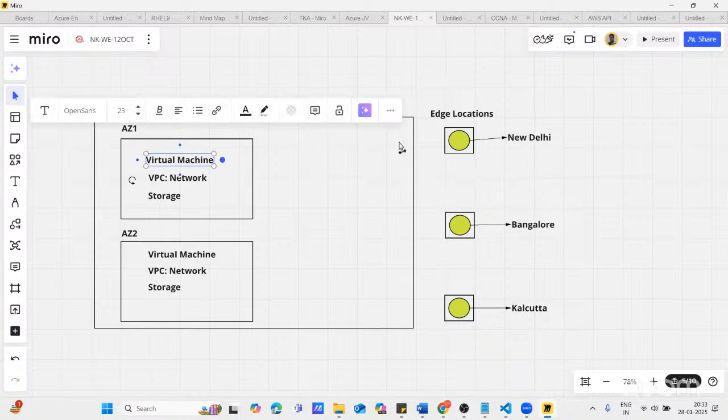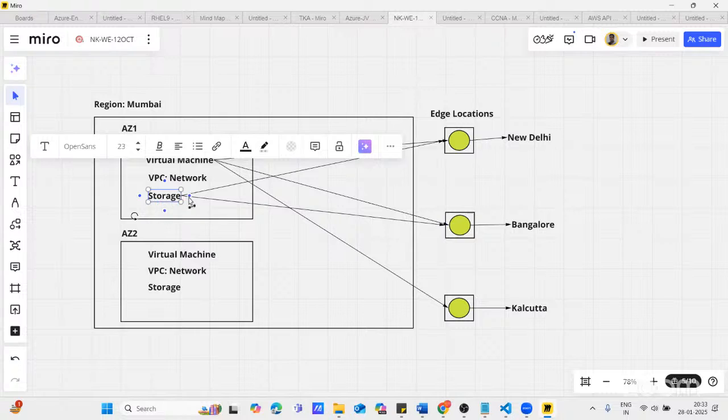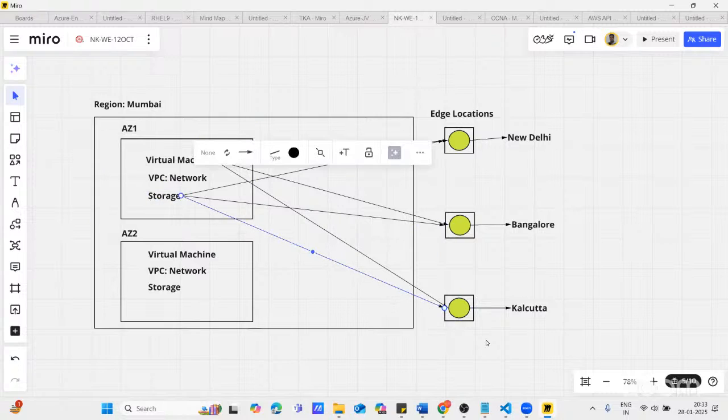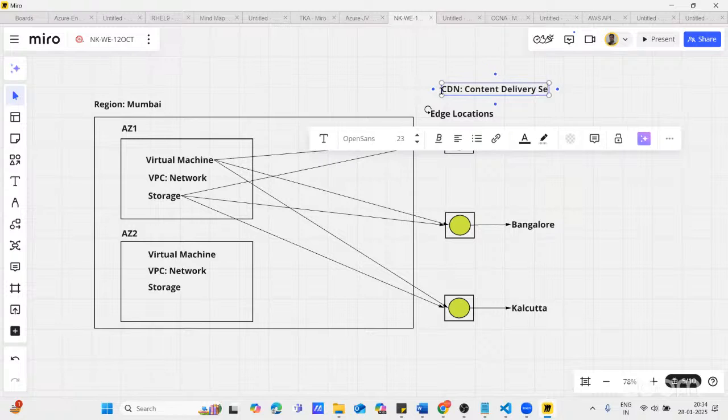And it means all these edge locations are connected with your virtual machine or storages. Let's say this is your Netflix virtual machine, and the content is being distributed through the storage to your edge location, and you can access this movie or program without any latency because of these edge locations. So edge locations are providing CDN. CDN is what? Content delivery. So the edge locations are working on a content delivery service or network. Right?